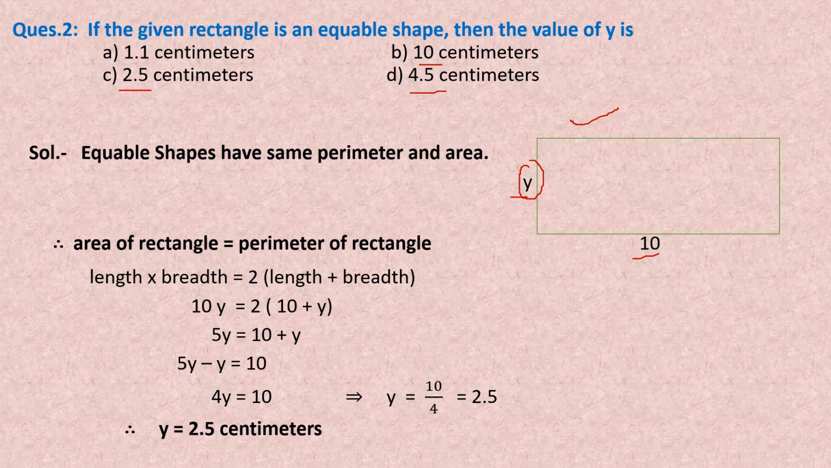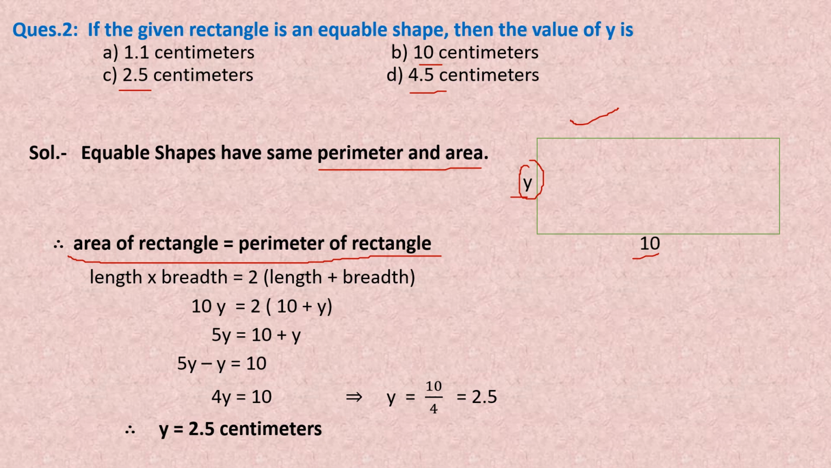So we know equivalent shapes have the same perimeter and area. So in case of this rectangle, we will find out the area. By the formula we know area of the rectangle is length into breadth. We will find out the perimeter and we will put both the values equal, because equivalent shapes have the same area and perimeter. Now here area of the rectangle is equal to perimeter of the rectangle. Why are we putting both area and perimeter equal? Because it is already given that the rectangle is an equivalent shape.